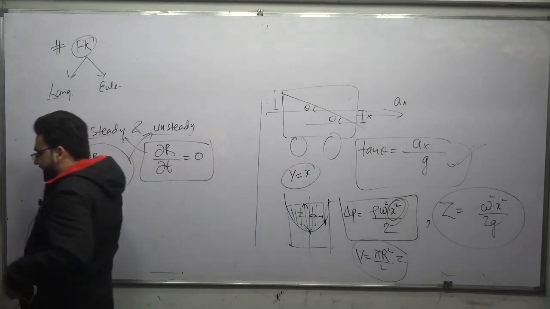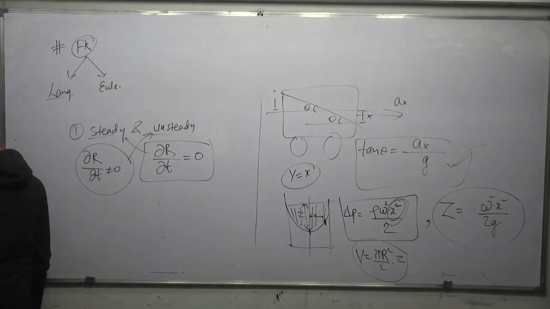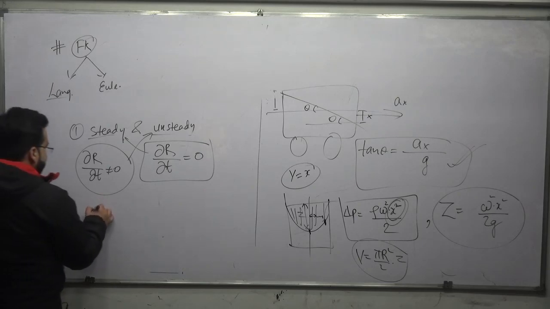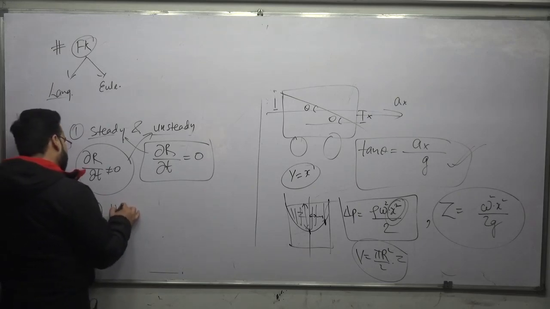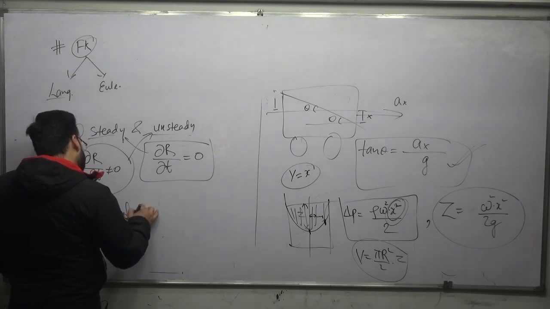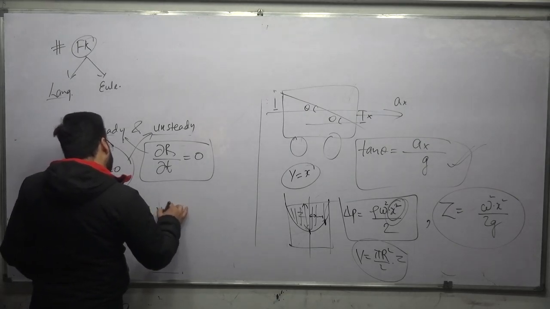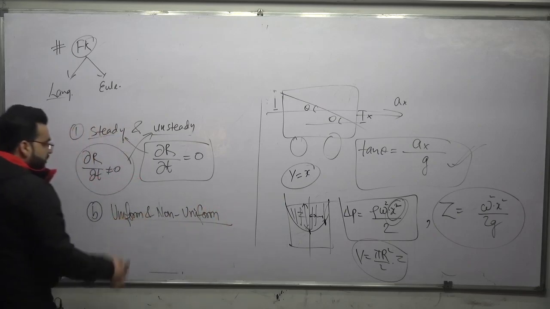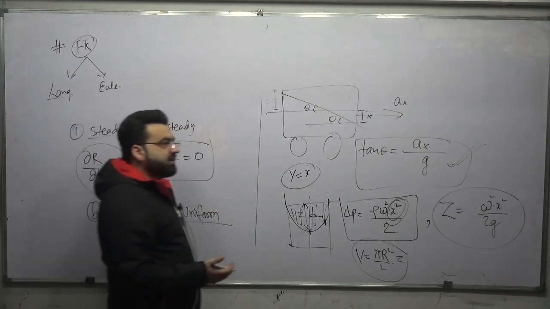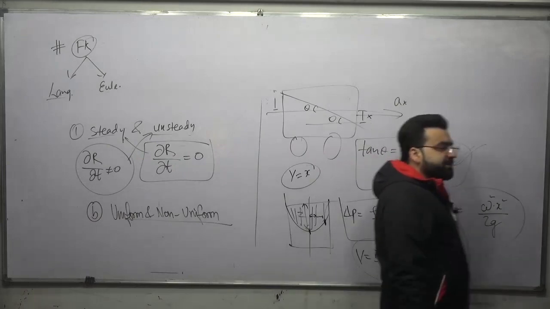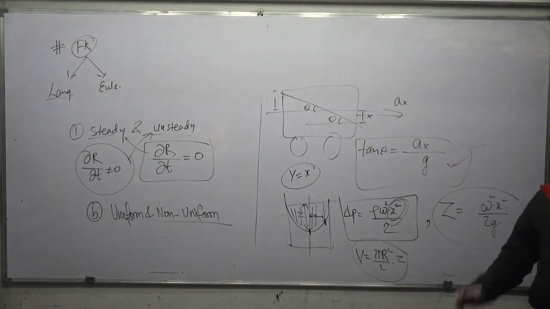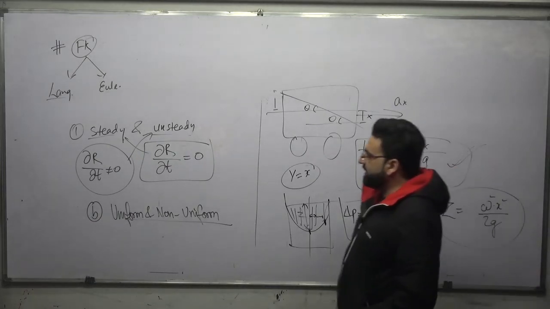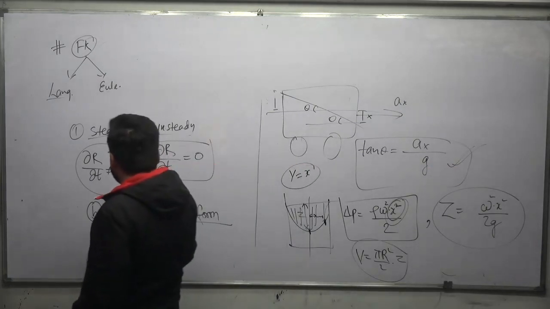The second type of flow is the uniform and non-uniform flow. If the properties are not changing with respect to the space coordinate at a particular time, that type of flow is called uniform flow.